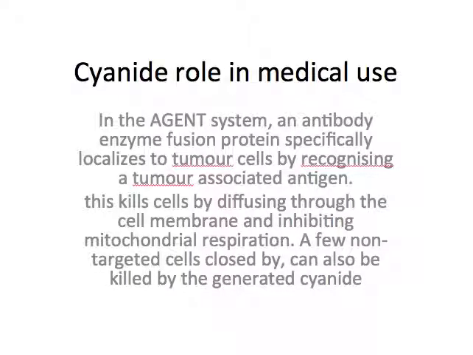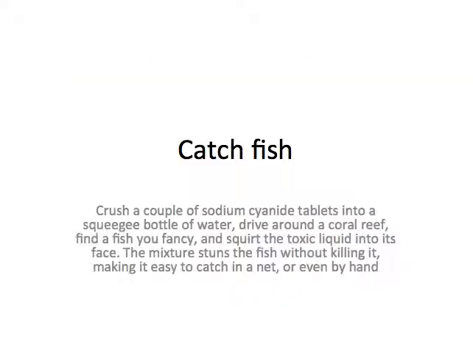Here is the mechanism for the antibody system, and cyanide plays a role in medical use. A few non-target cells close by can also be killed by the generated cyanide. Also, cyanide can help us to catch fish. We use sodium cyanide, and we can stun the fish without killing them.